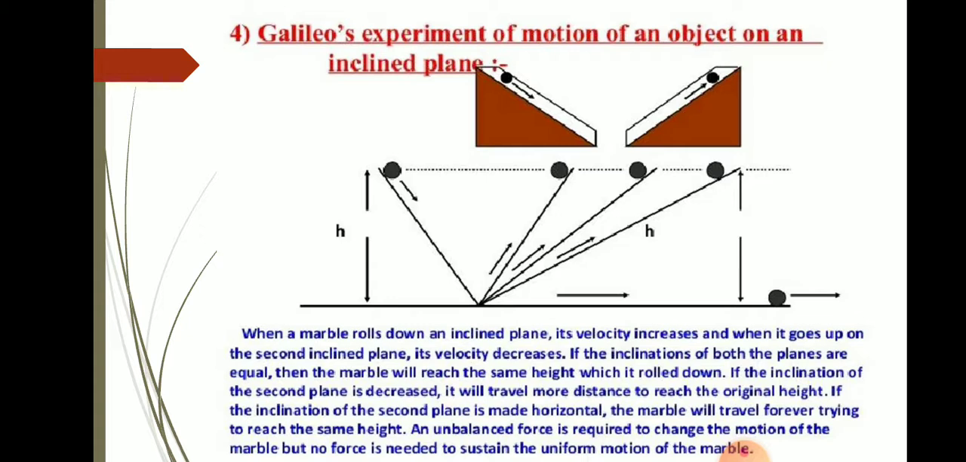In a practical situation, it is difficult to achieve a zero unbalanced force. This is because of the presence of frictional force. There is a frictional force acting opposite to the direction of motion. Thus, in practice, the marble stops after traveling some distance. The effect of frictional force may be minimized by using a smooth marble and a smooth plane, and providing lubricants on the top of the plane.